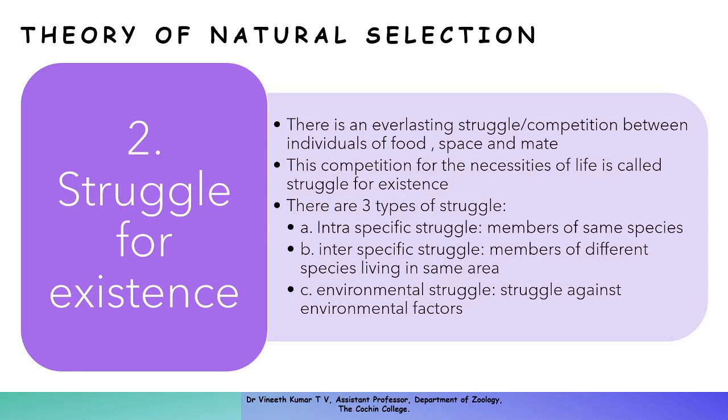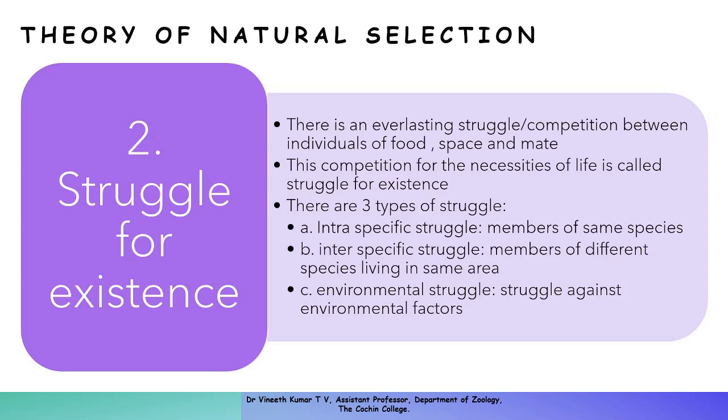Also there may be struggle for mate, because every organism, as we said, tries to increase its number, which is called prodigality of reproduction. So every organism tries to mate and produce young ones, or its genetic material, to be passed on to the next generation. So there is a struggle for these three main necessities of life.